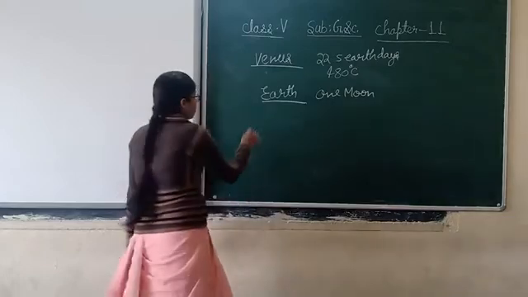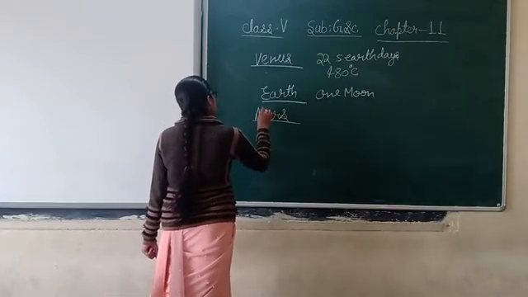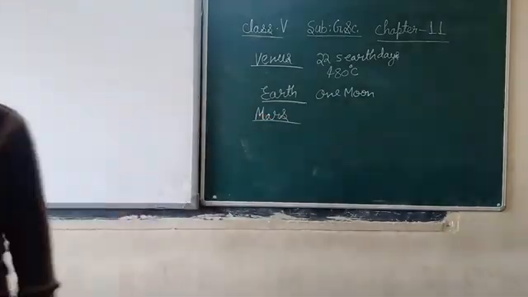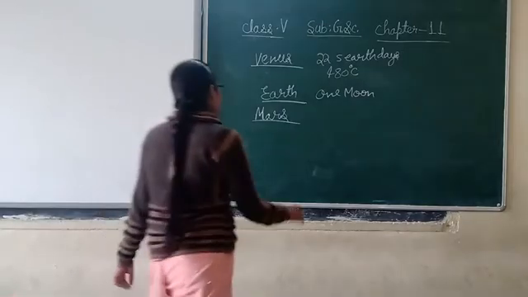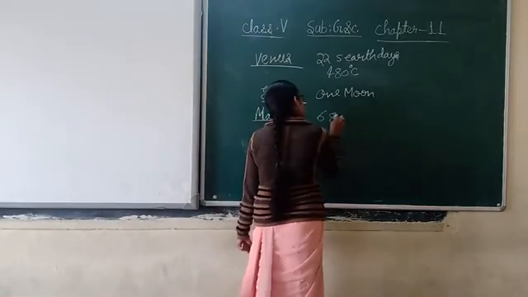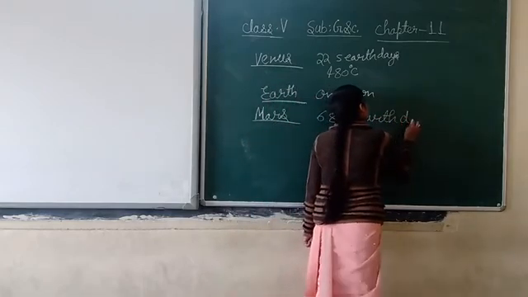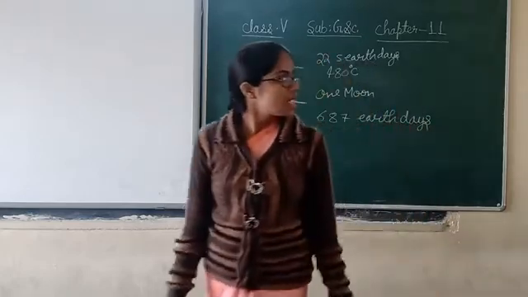Now we will study about Mars. Mars is the fourth closest planet to the Sun. It takes 687 Earth days to complete one rotation around the Sun.